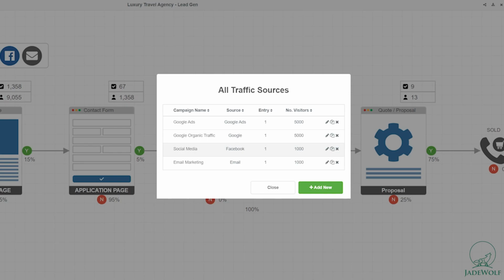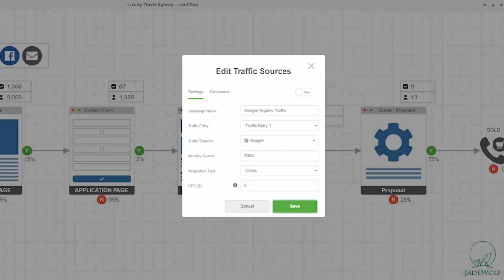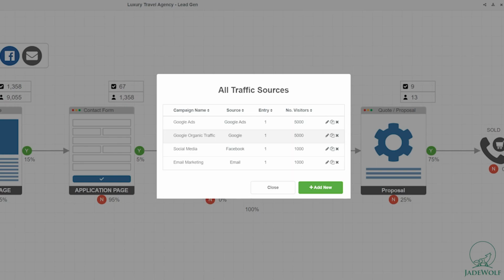Some organic social media clicks coming from, let's say, Facebook or a mixture of organic social media channels. Some organic traffic from Google. Maybe the website is optimized for SEO. Maybe there was some work in terms of PR and link building in the past.